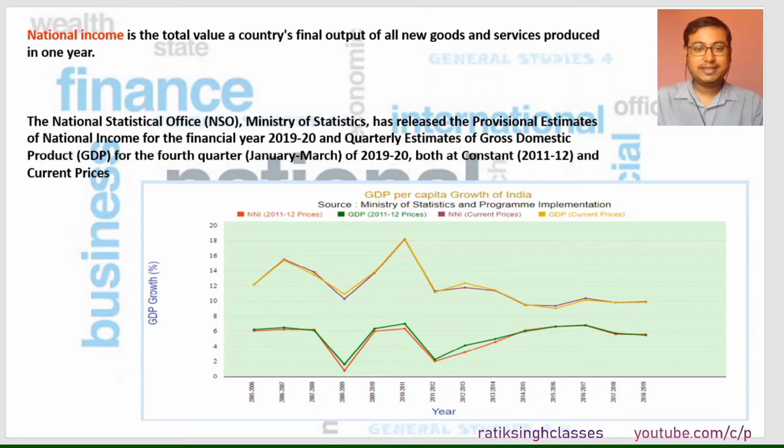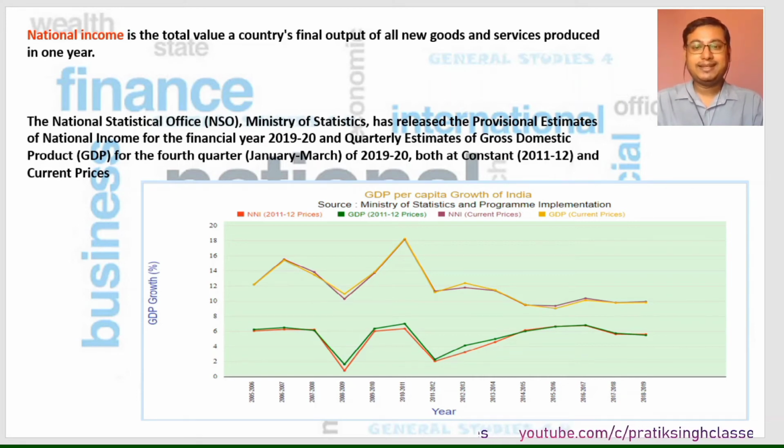So you have to keep in mind how much was the GNP, GDP, NNP of the country for the last 5 years, because these data are asked in CA exams or company secretaryship exams, or may also be asked in other exams.